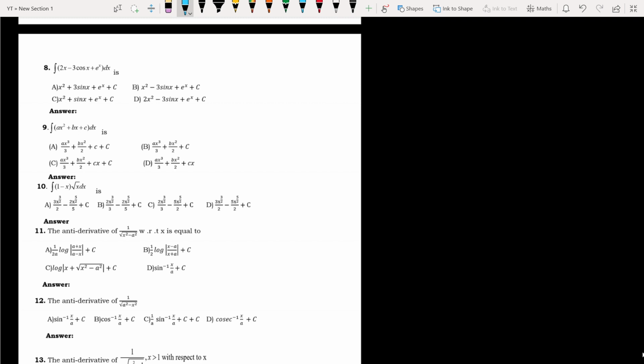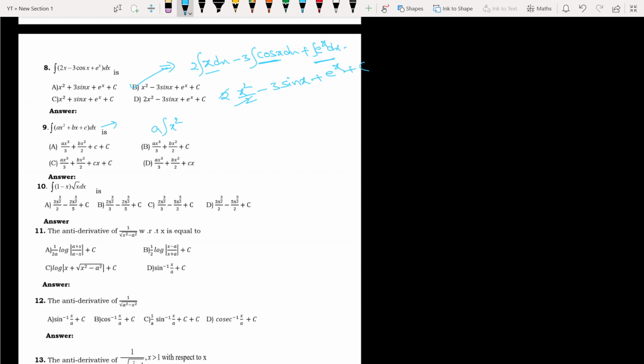Now the 8th question, we require the answer. So what is the 8th question's answer? 2 outside x dx minus 3 outside cos x dx plus integration of e power x dx, right? 2, okay. Integration of x is x square by 2, minus 3, integration of cos x is just sin x, plus integration of e power x plus c. Both get cancelled. What is the answer? x square minus 3 sin x plus e power x plus c. Clear. So next, ninth question.